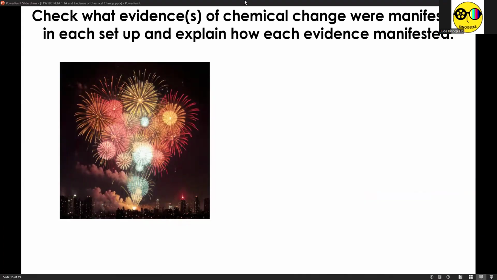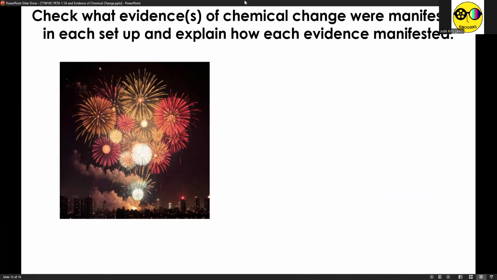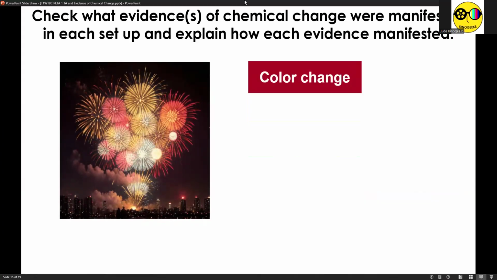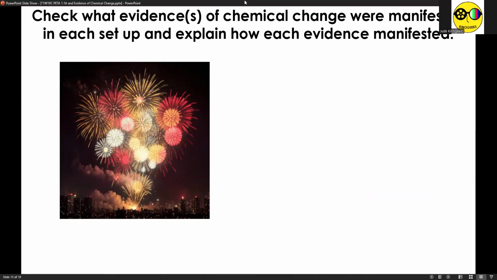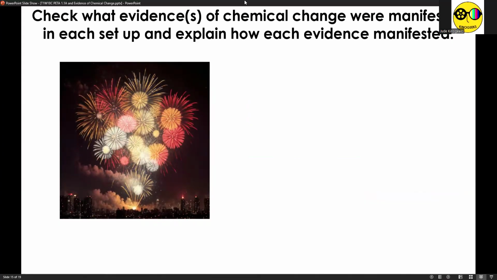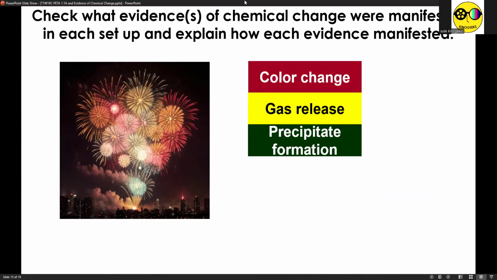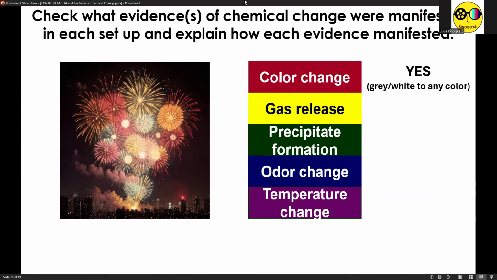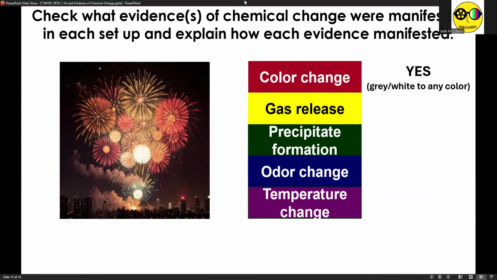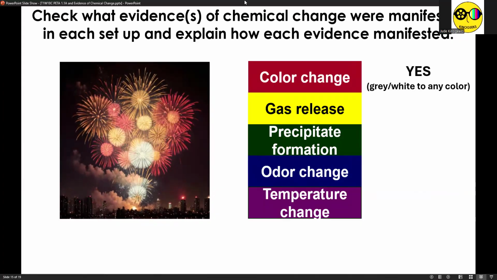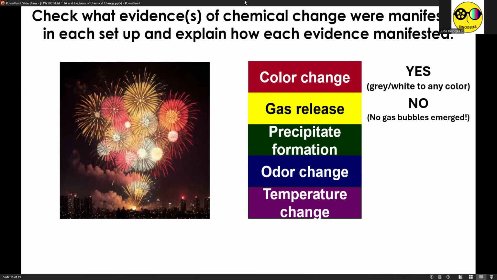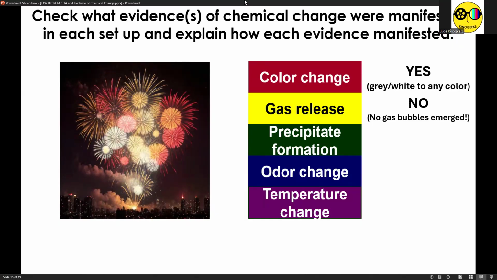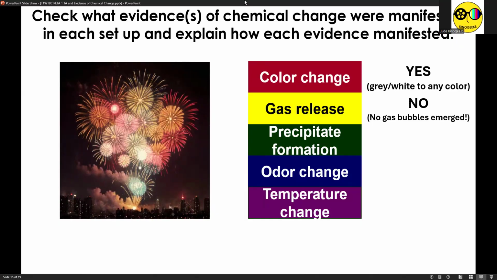how each evidence manifested. So we have fireworks, starting from like firework powder, no? So of course, by the way, no, the 5 evidence of chemical change are again color change, gas release, precipitate formation, odor change, and temperature change. Of course, there's color change because sometimes you start with gray or white powder before you ignite it, and then it transforms to different colors. For gas release, I don't think there's gas release because for gas release to occur in a chemical change, there should be gas bubbles coming out.